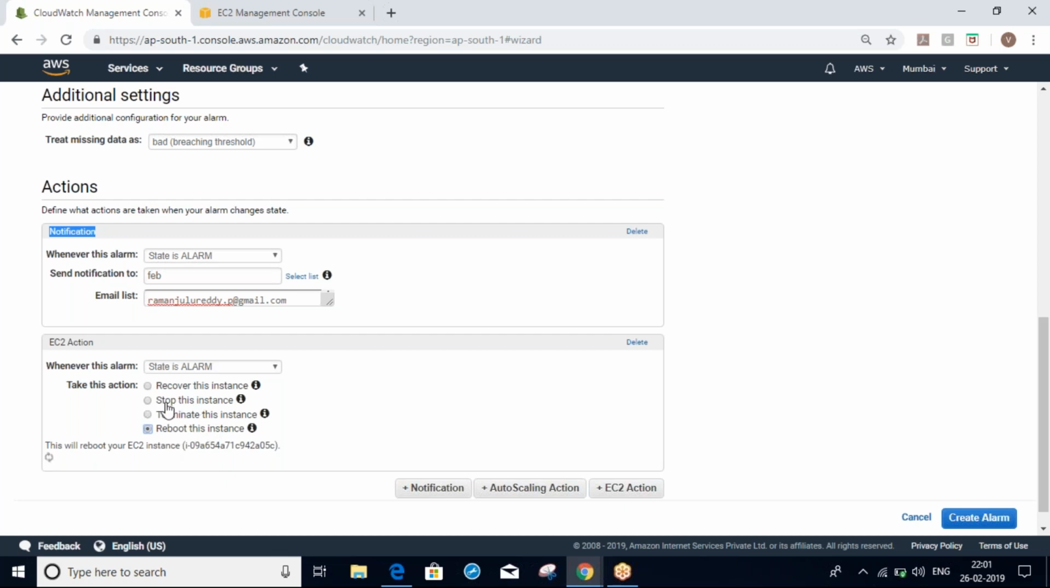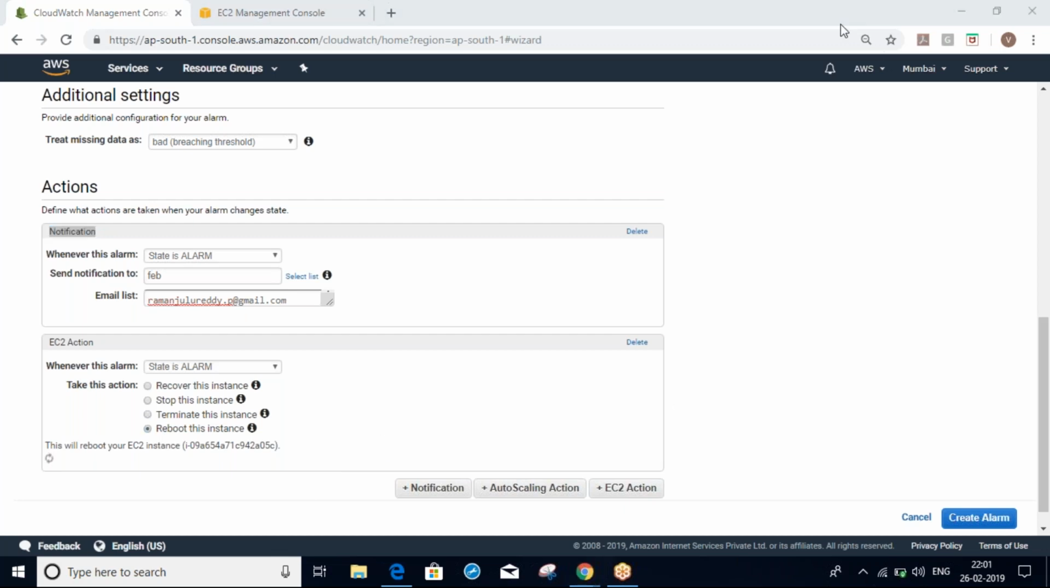But they just give the options. If you want, you can use it. Otherwise, in production, 90% we will not use these three options: second, third, fourth. Why? Because once you raise a notification, then try to log into the server and try to troubleshoot, try to reduce your CPU, memory, whatever. Okay.